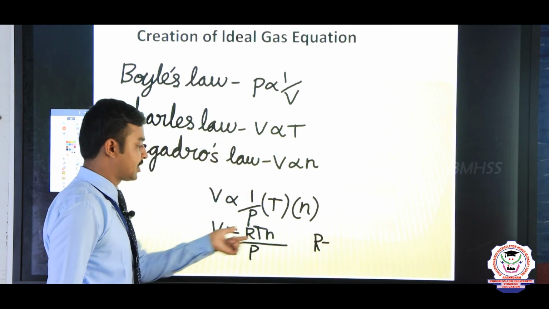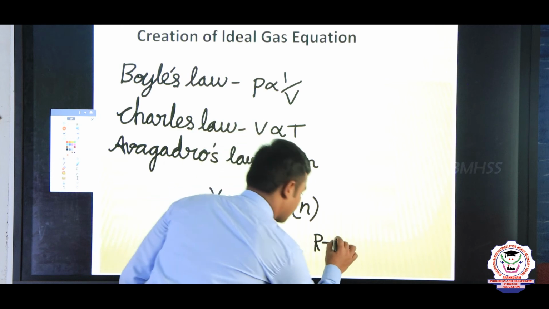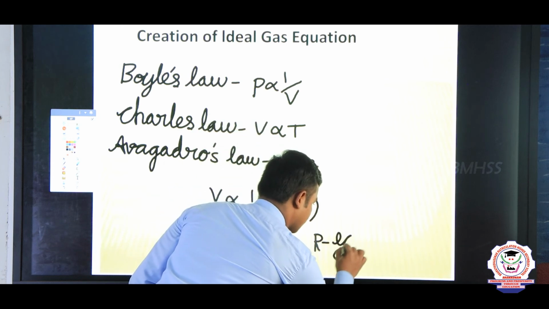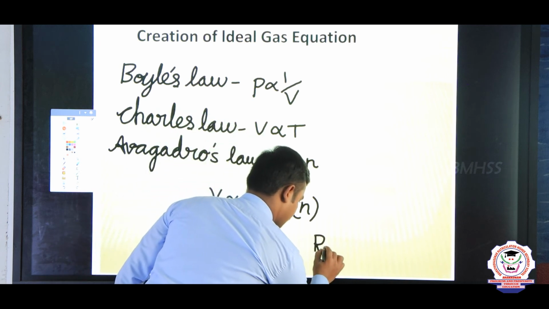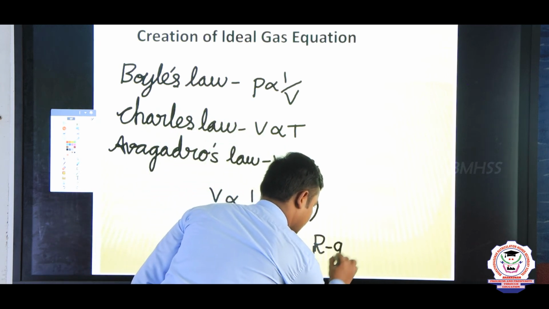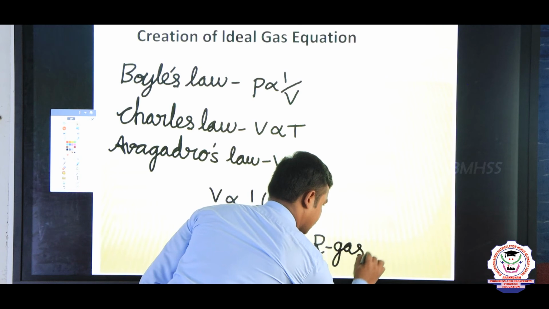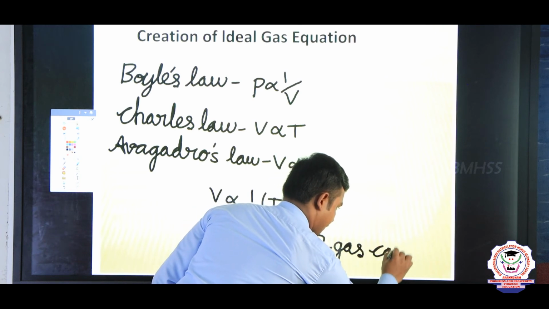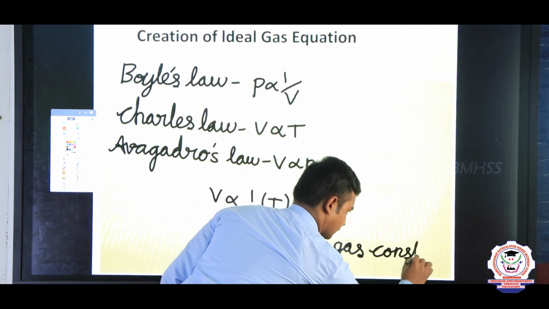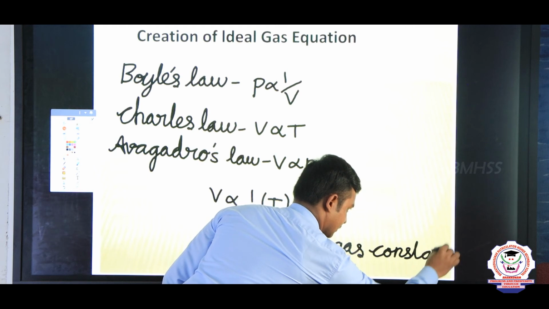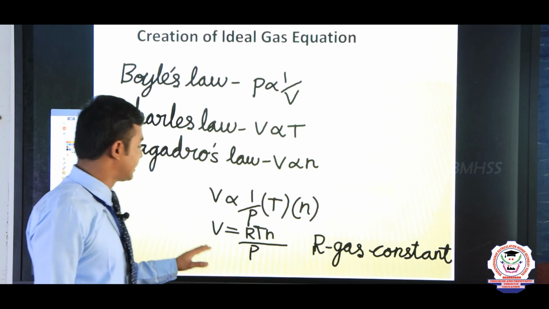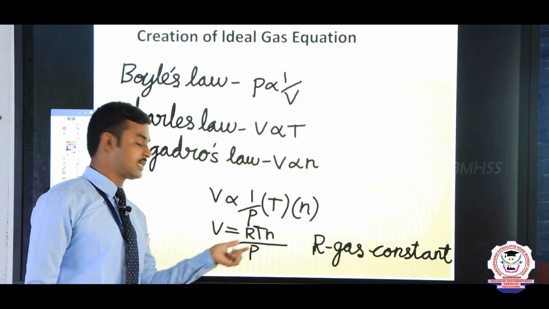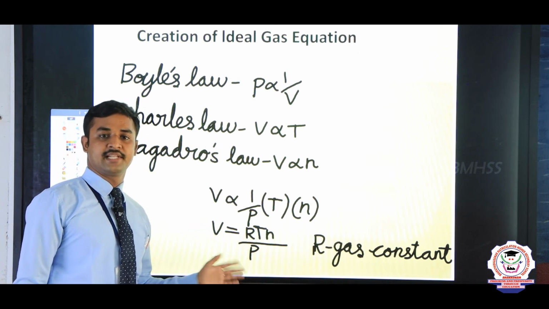When we apply equality, we can put the constant R. Here R is the gas constant. After applying the gas constant, we get the equation V equals R T N divided by P. This is the ideal gas equation.